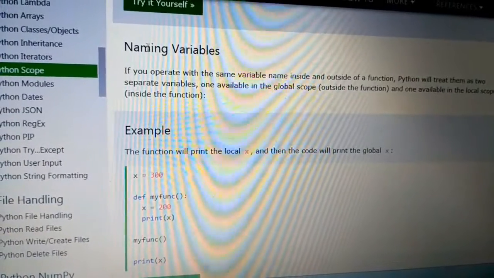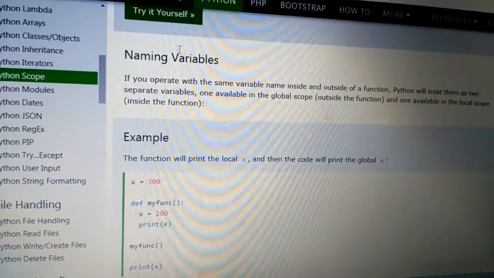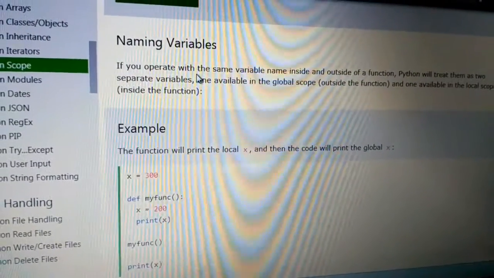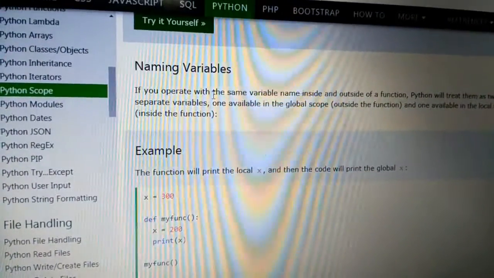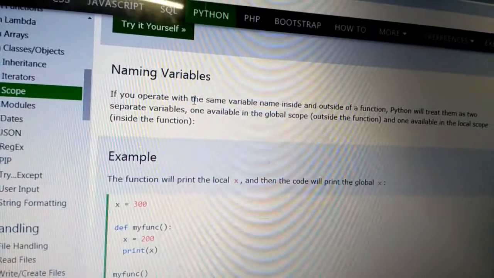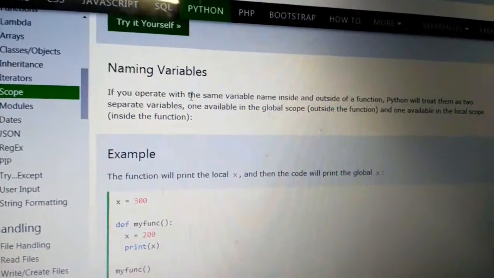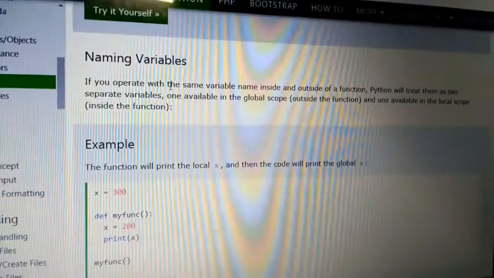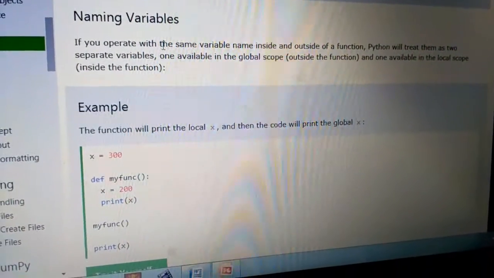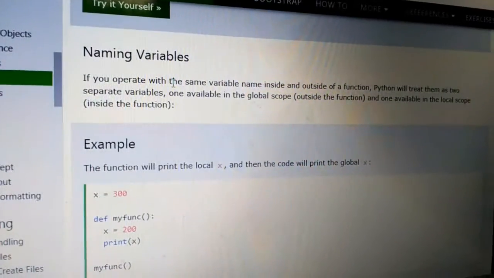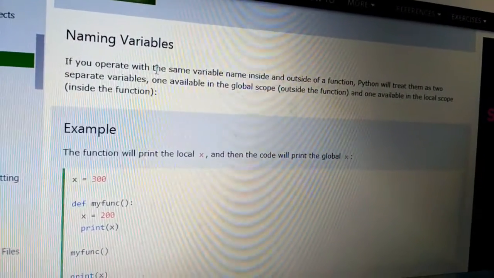Coming to the naming variables concept, see here, one variable is created outside of a function, that is global, and the same variable with the same name is created within the function, that is a local variable. So the same variable name in one program is created in the sub function and outside of the sub function.